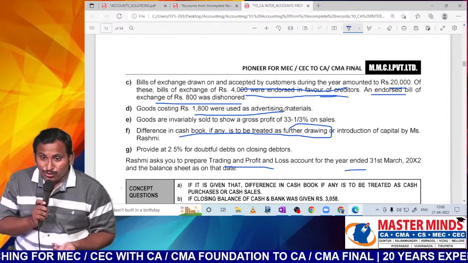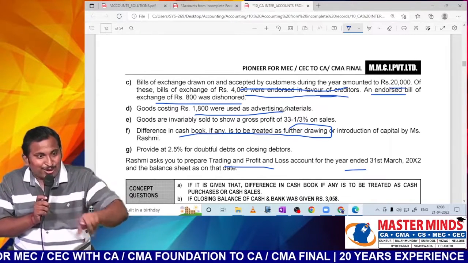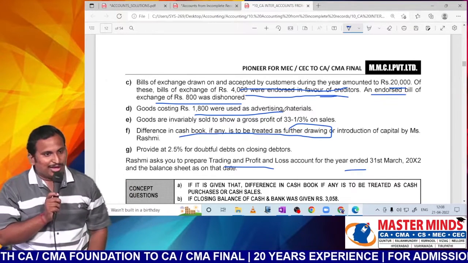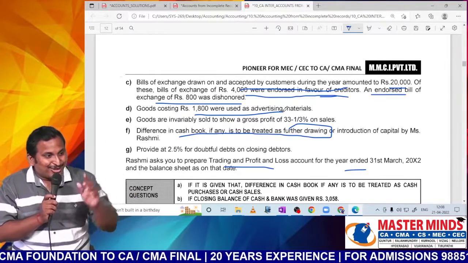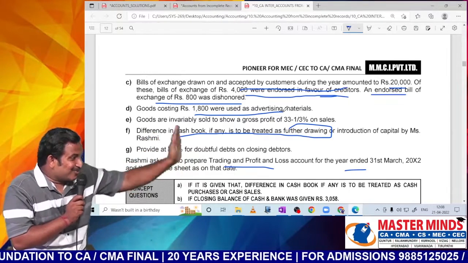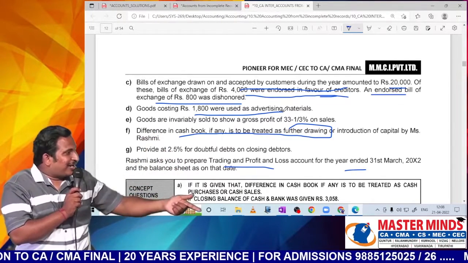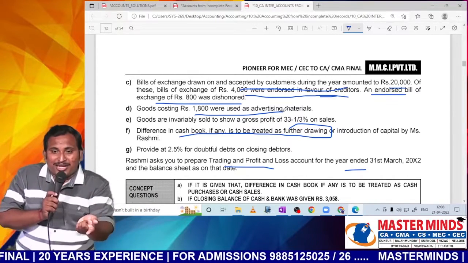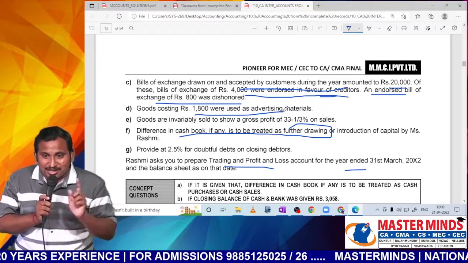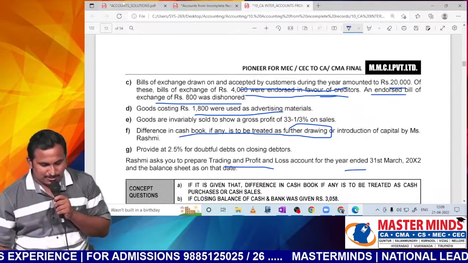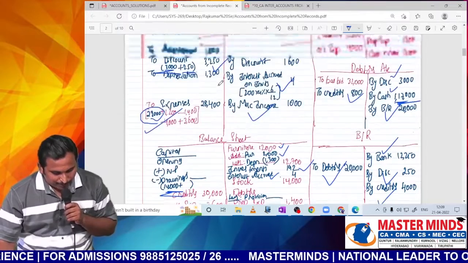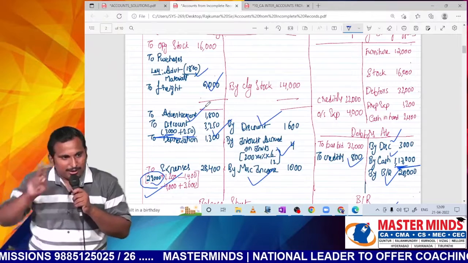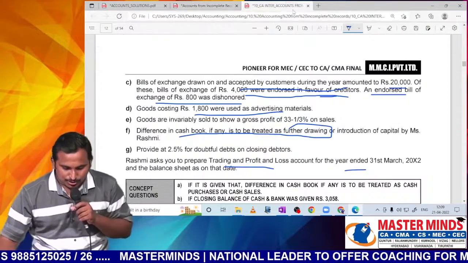That's why we reduce from the trading, because it is already included in purchases, and once again we record it in P&L. Sir, have you understood? Many of you are feeling that because we are reducing from trading, it's a trading expense. No, sir. We are eliminating from trading and recording in P&L. Because when we purchased those goods, we had already recorded them as purchases, a trading expense. Now it is not a trading expense, it's a P&L expense. That's why we reduce from purchases and show the same in P&L. That's all. Double entry, double impact also done. So hope it is clear.